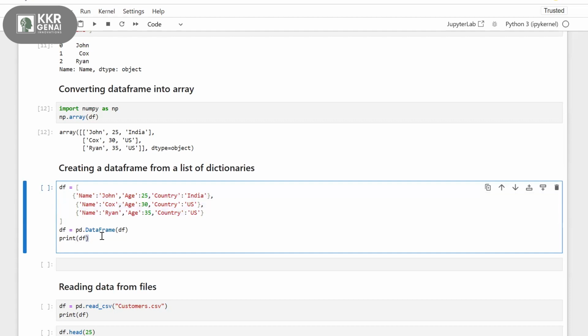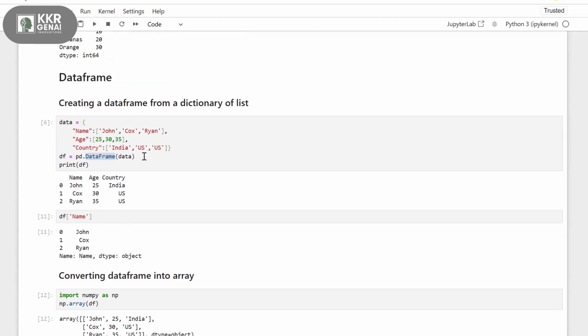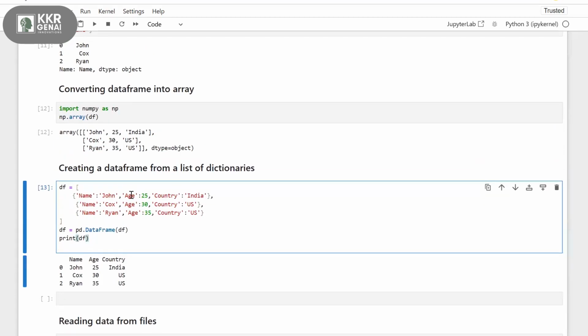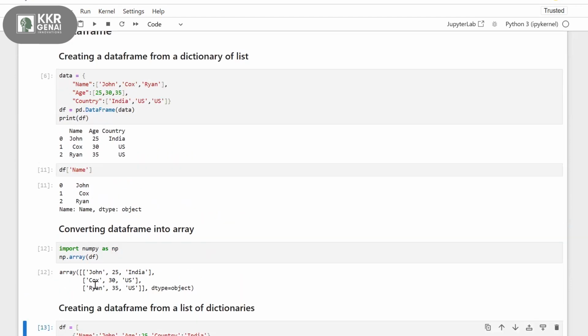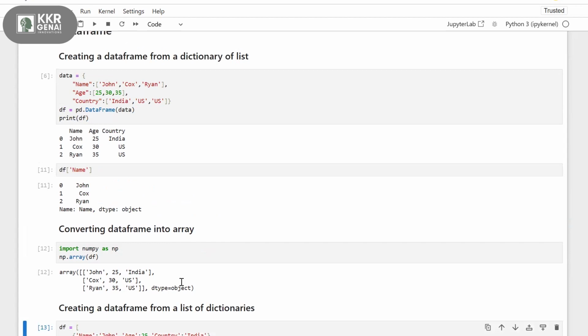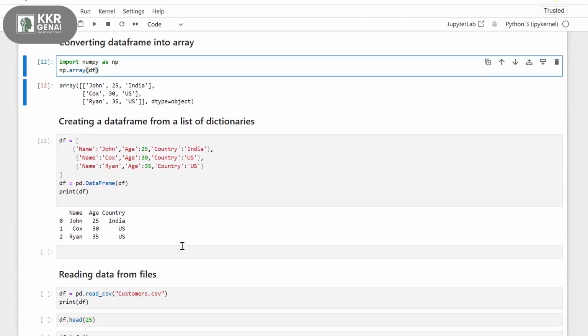Let's see how my output looks here. Similarly to before, the name, age, country are treated as the header names, the column names, and the values for the keys are represented as data in your data frame. So this is how you convert a list to a data frame, a dictionary to a data frame, and a data frame into arrays.